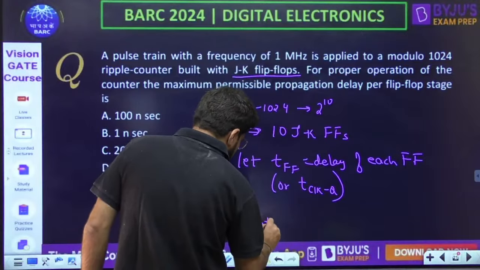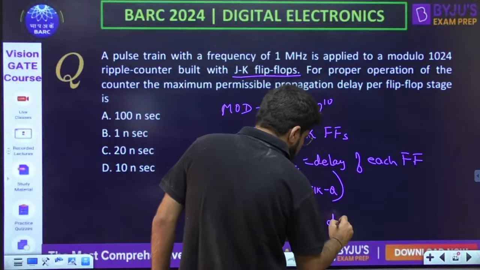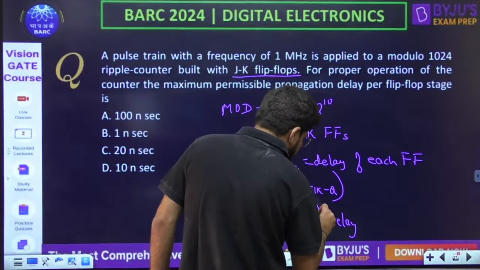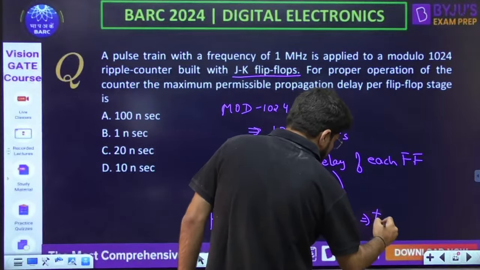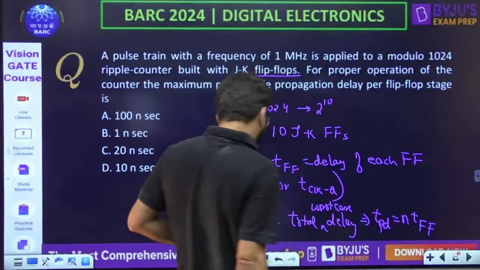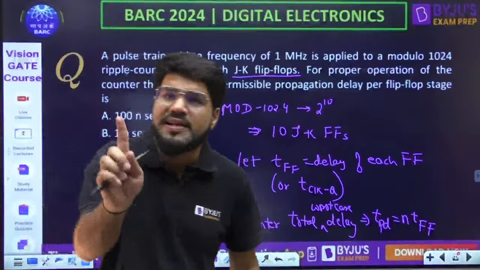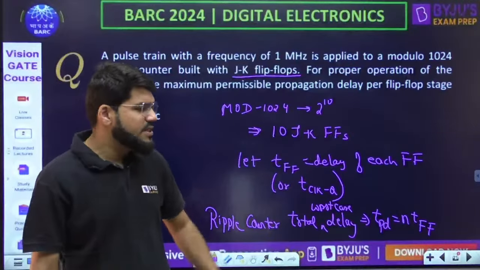Since it is a ripple counter question, the total worst case delay is given by N TFF. If it was a synchronous counter, the total delay would equal the delay of a single flip-flop, but for a ripple counter it is N times TFF.